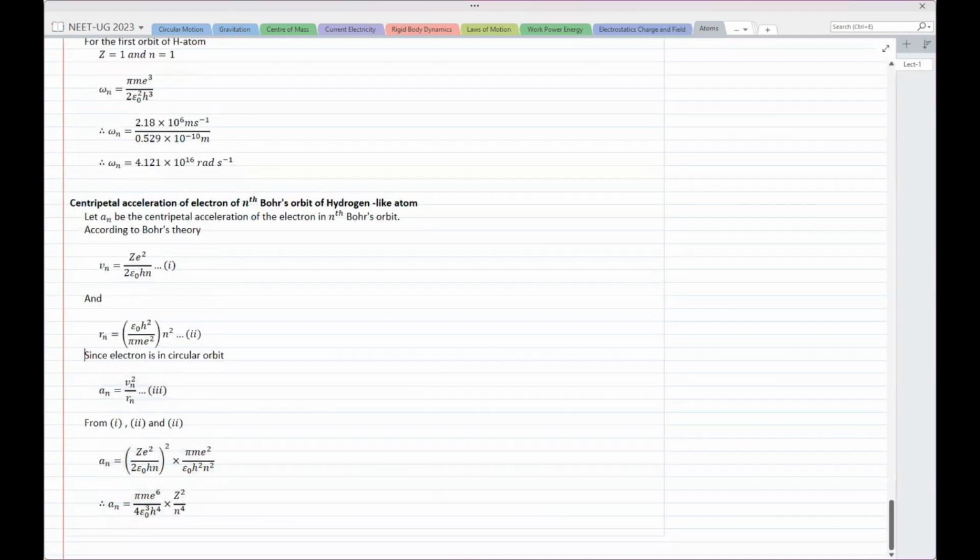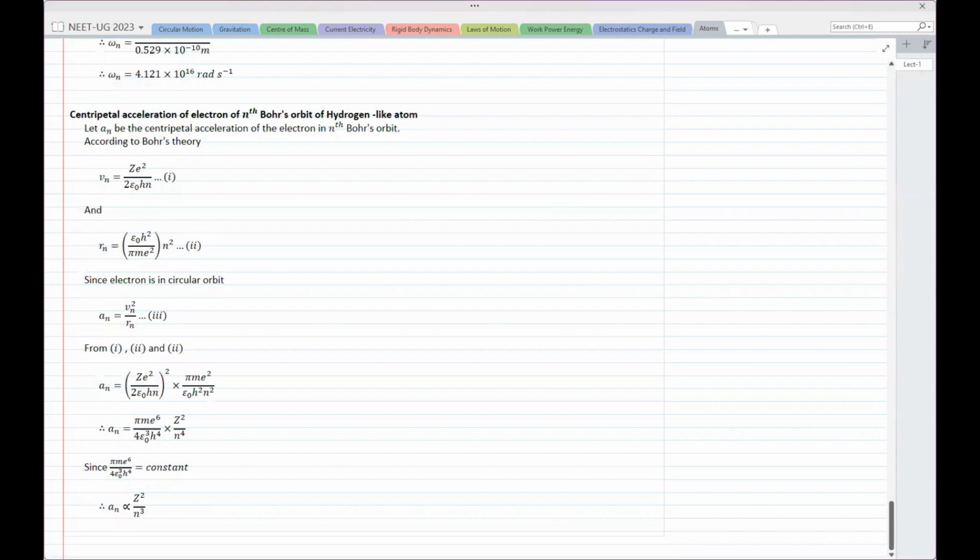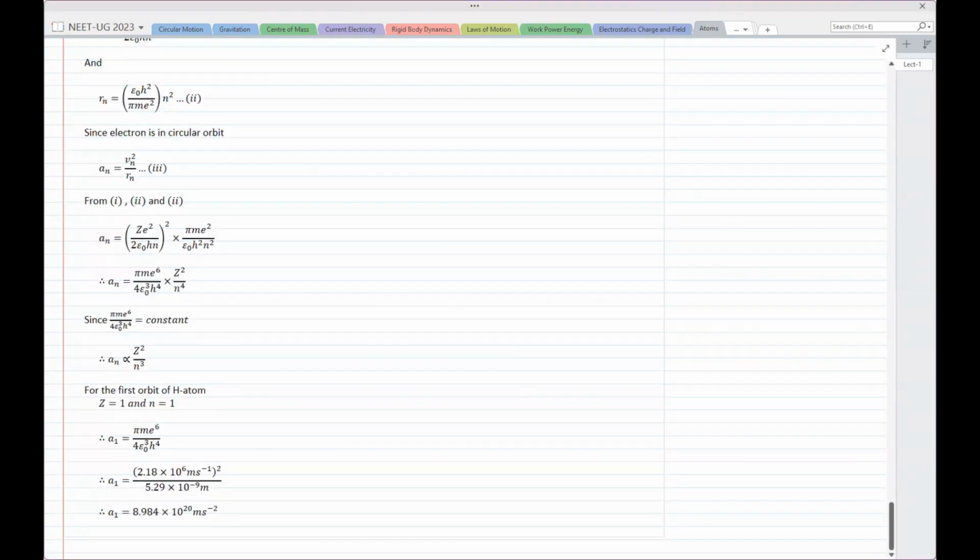If we do v square by r, knowing the values according to Bohr's theory, acceleration becomes pi m e raised to 6 upon 4 epsilon naught cube h raised to 4 into z square upon n raised to 4. Now again, since pi m e raised to 6 upon 4 epsilon naught cube h raised to 4 is constant, acceleration is proportional to z square upon n cube. And for the first orbit, again, you can calculate it and we end up getting this answer. If we calculate that, the answer is 8.984 into 10 raised to 20 meter per second square for the hydrogen atom.